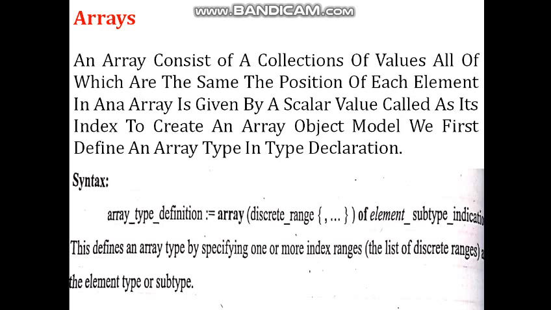This is all about arrays. In the next video we will discuss the types of different arrays along with their important terms.